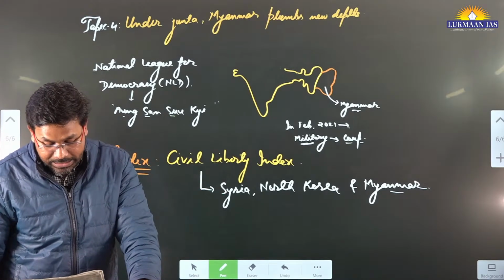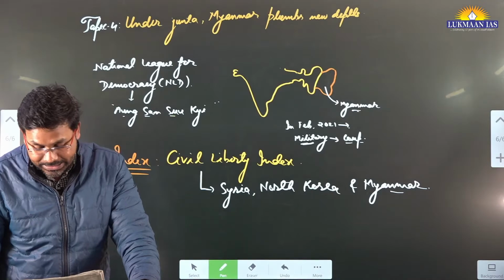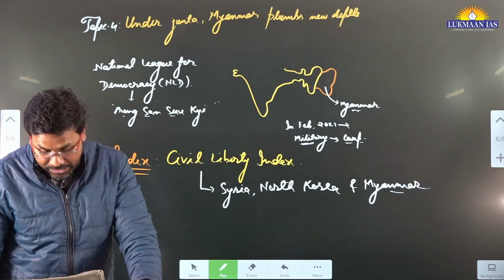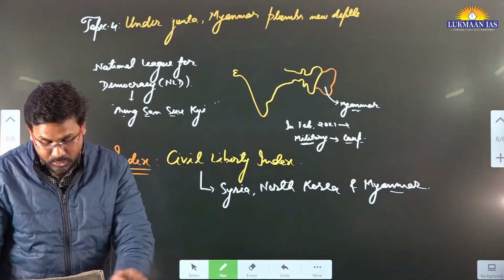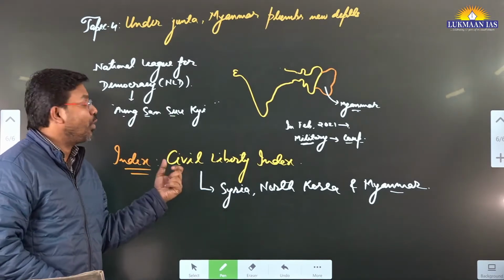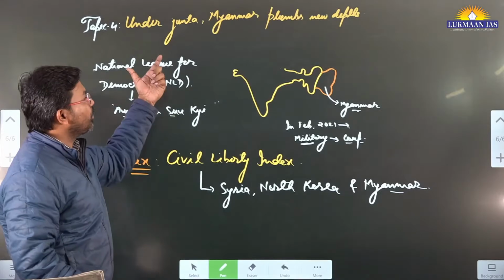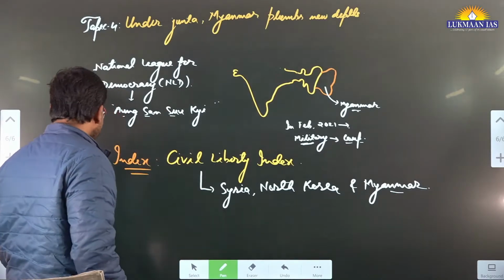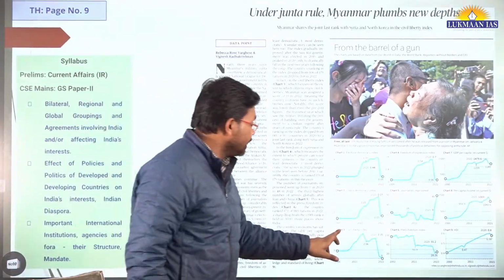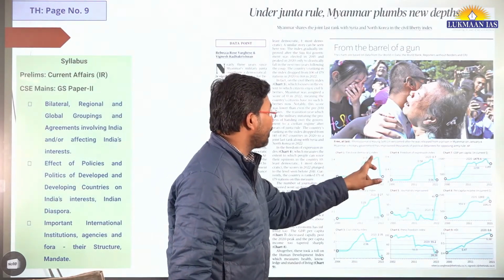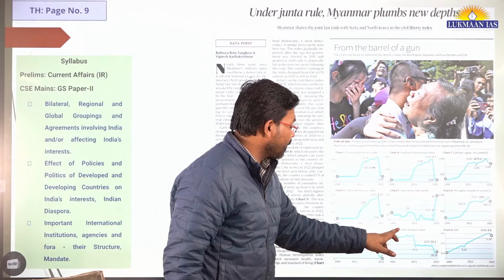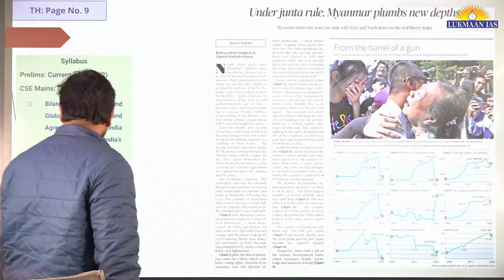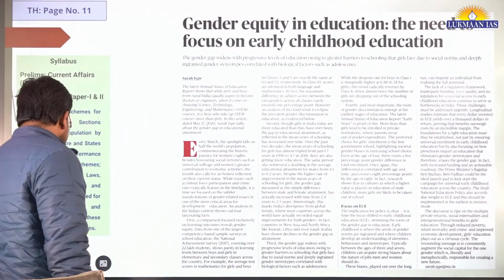They have also mentioned the liberal democracy index, electoral democracy index, freedom of expression index, press freedom index, human development index, and how Myanmar is performing in all those indexes. According to this article, Myanmar has plummeted in these indexes. They also talk about a huge number of journalists having been imprisoned in Myanmar. Okay. With this, let us now move to another article.